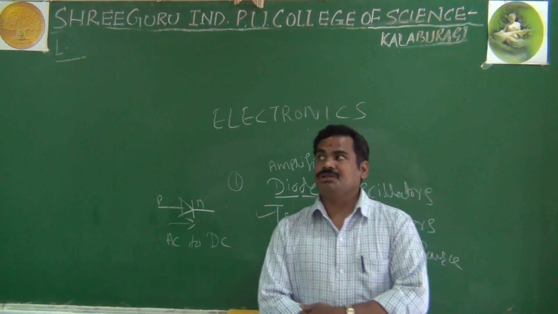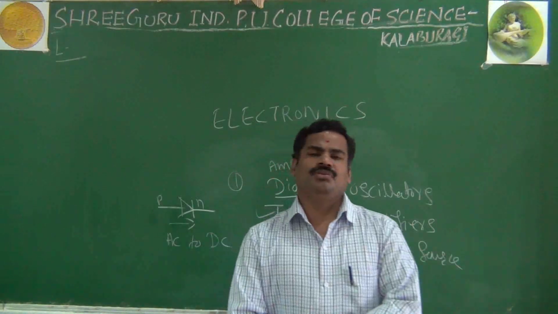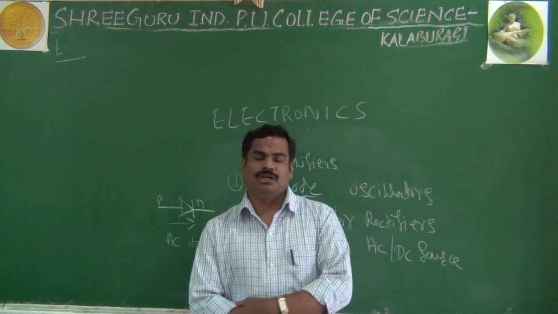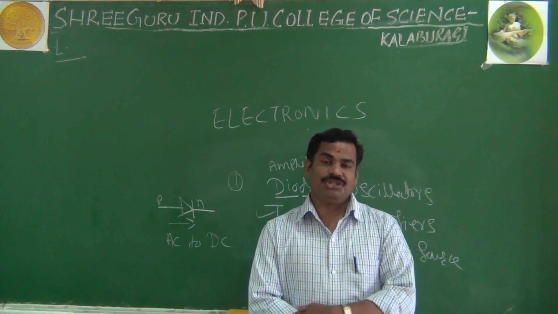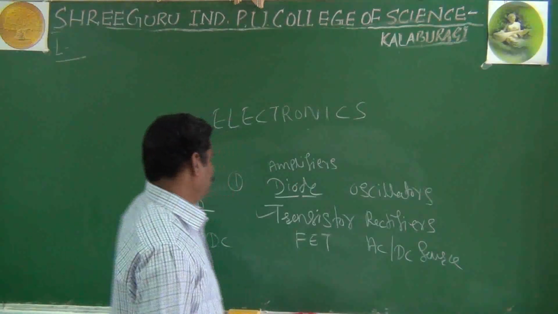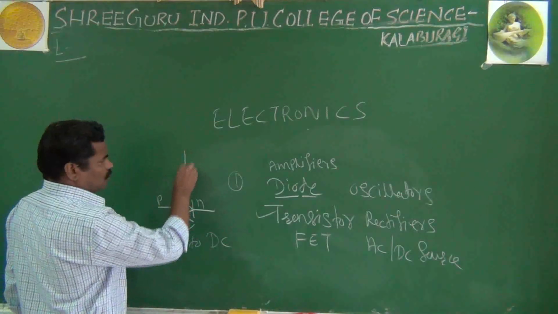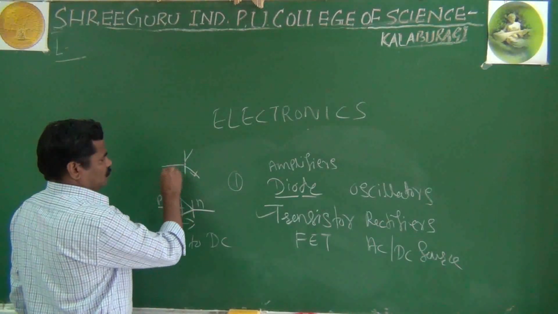The most important application of a transistor is that it is used as an amplifier. And maybe you have seen this is the symbol of your transistor.